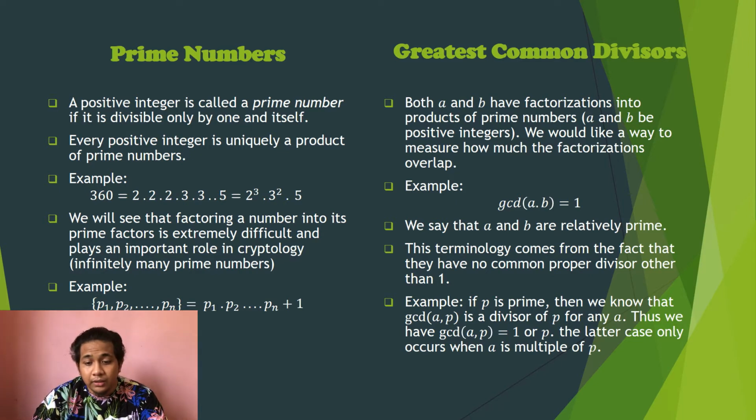As an example, if P is prime, then we know that GCD(A, P) is a divisor of P for any A. Thus, we have GCD(A, P) equal to 1 or P. As we mentioned above, factorization is a very difficult process. So the above proof shows how to construct the greatest common divisor.